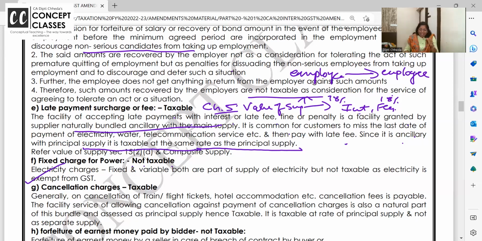How is this linked? The department says no. Your agreement was with the electricity department, even if you don't pay anything, fixed 500 per meter, you are paying, no? There was a contract. So on that, can we charge GST? Answer is no. Electricity is not liable to GST only. Okay?